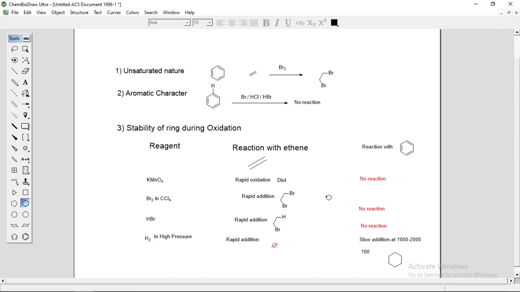So this is the final criteria for aromaticity. These are the characteristics of aromatic compounds: unsaturated nature, aromatic character, stability of ring during oxidation. Any doubt regarding this? Okay, so we have completed this.